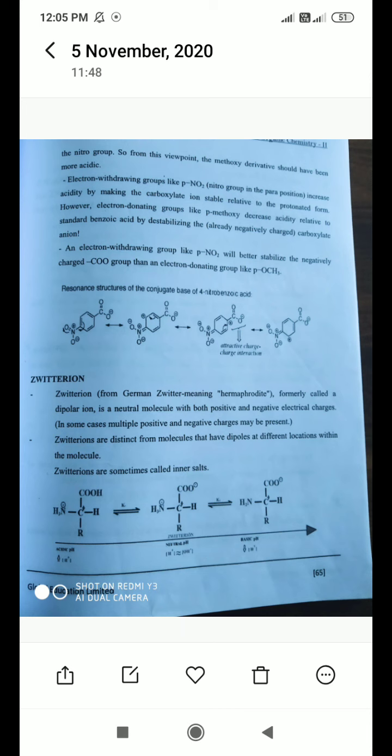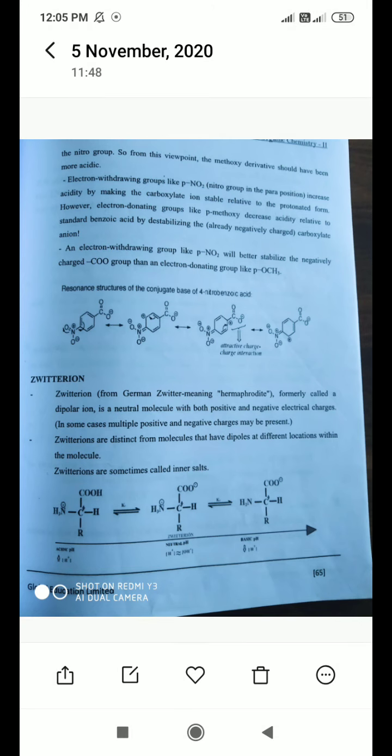First of all, we will see the zwitterion concept. What is a zwitterion? You must have heard this term in your biochemistry. Why in biochemistry?